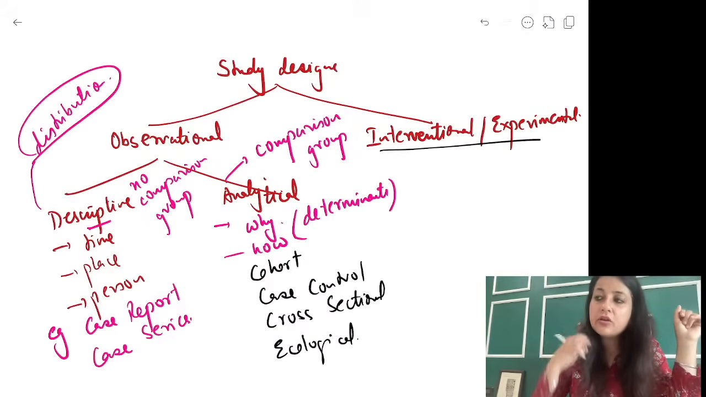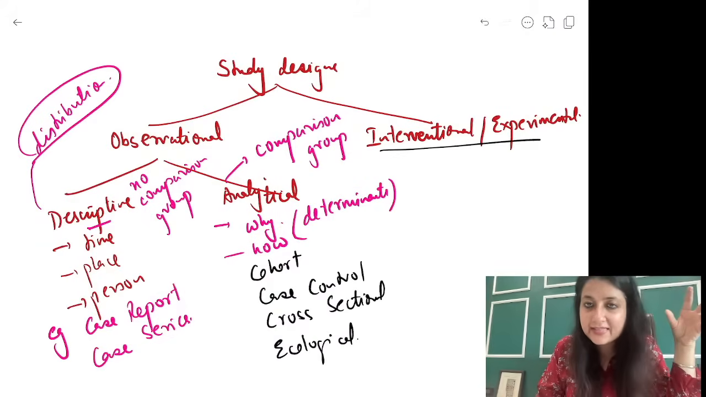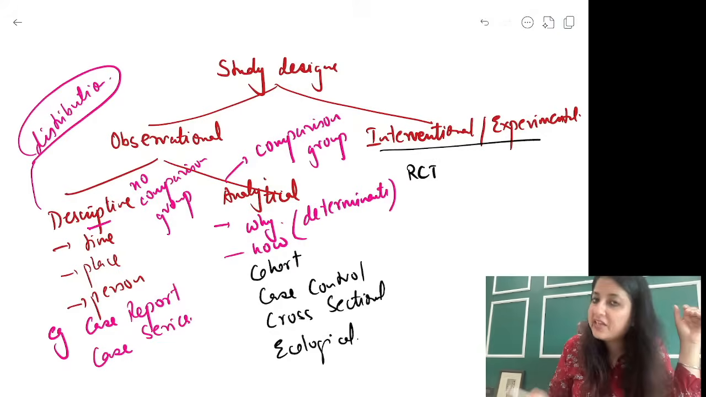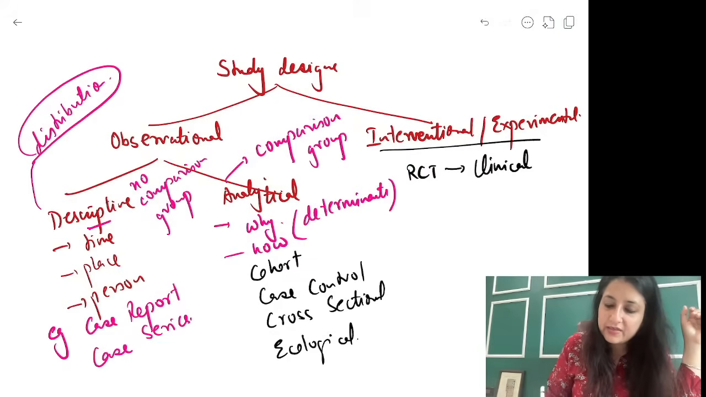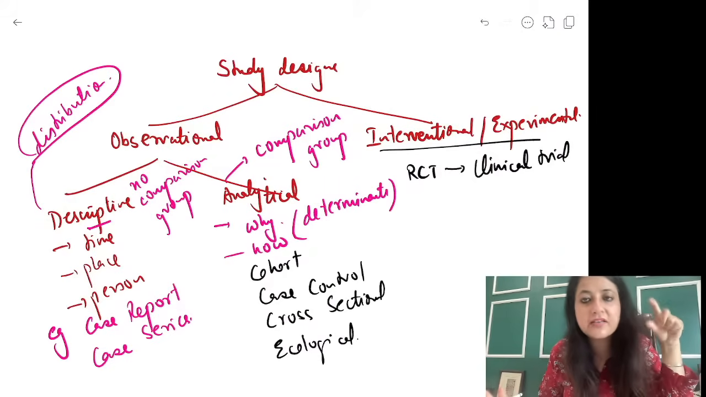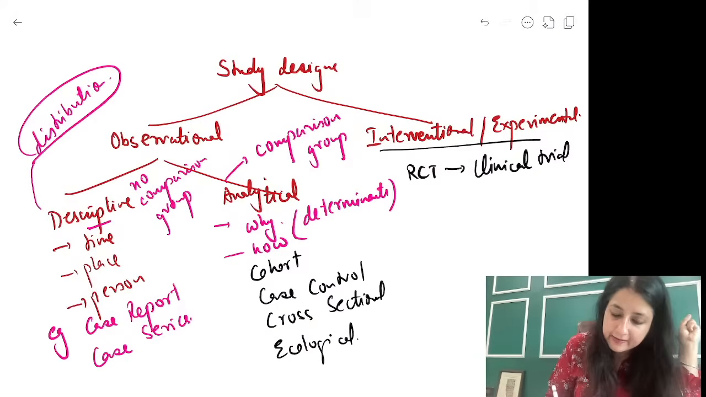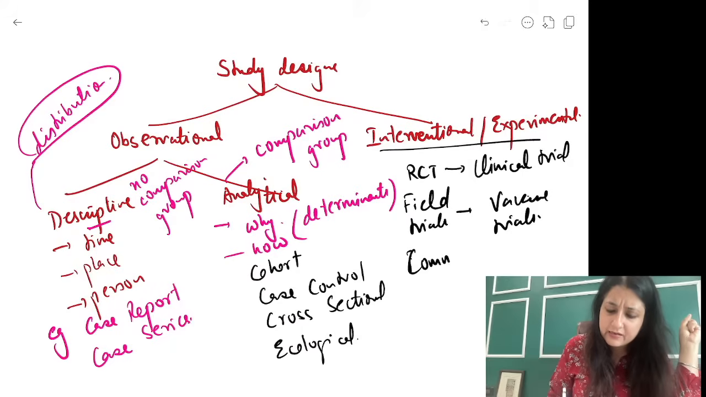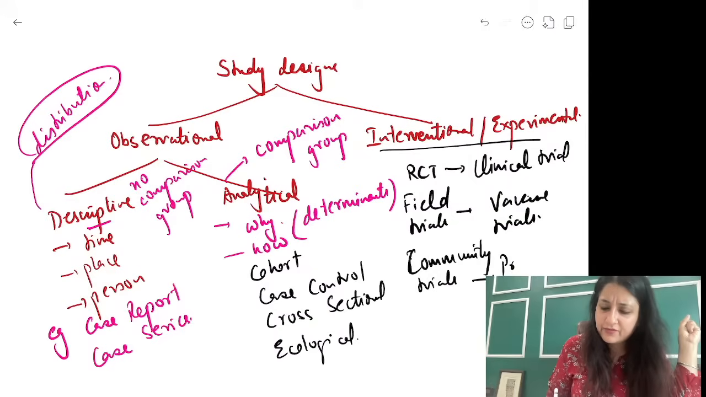In interventional or experiment, we are actually doing something. So the first one, हम लोग actually कोई intervention कर रहे हैं, RCT. RCT is phase 3 of a clinical trial. RCT के बाद ही drug market में आता है. Drug is launched after RCT in the market. Then you have field trials. Field trials is which one, everybody? Field trials is your vaccine trials. And of course you have community trials. Community trials are preventive trials.